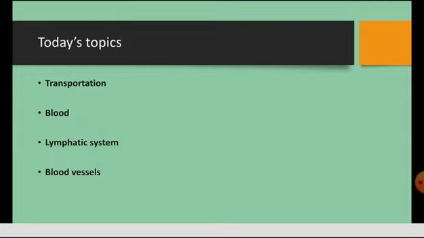In this session, we are going to learn only about the blood and blood vessels in the blood vascular system, and the lymphatic system. The heart will be covered in detail in the next session.